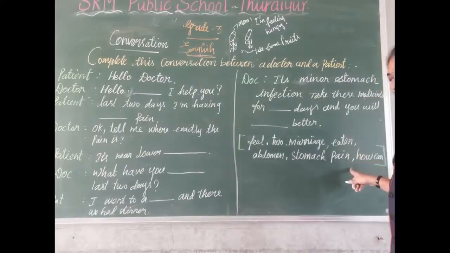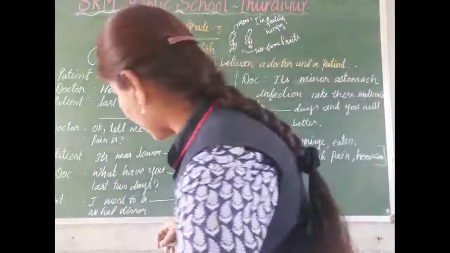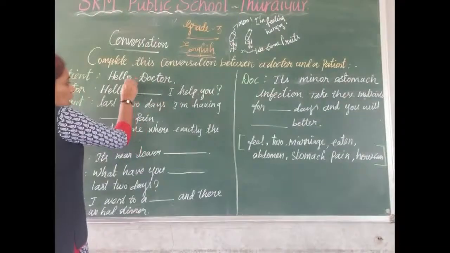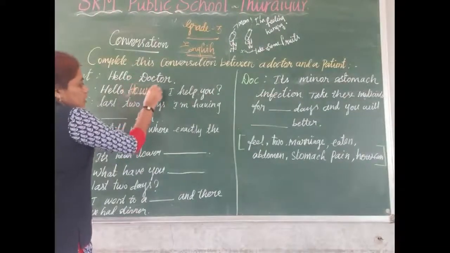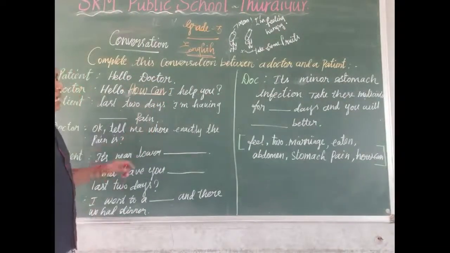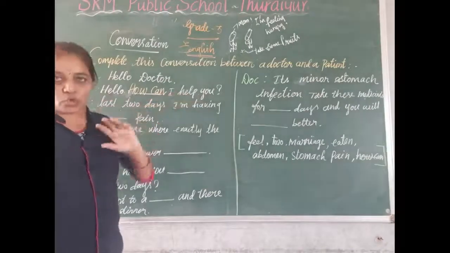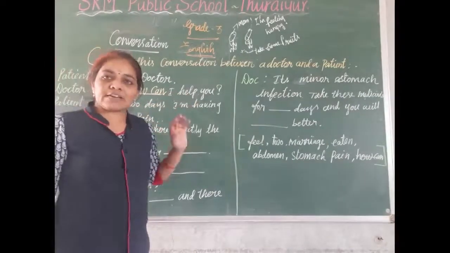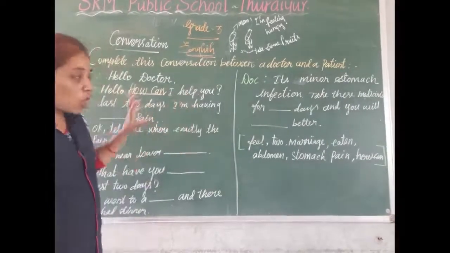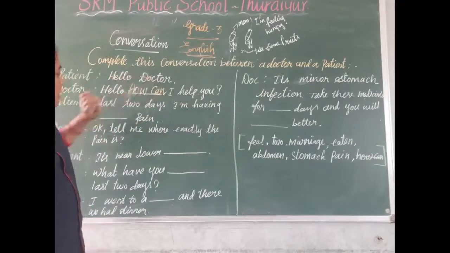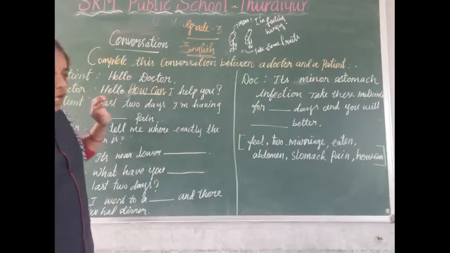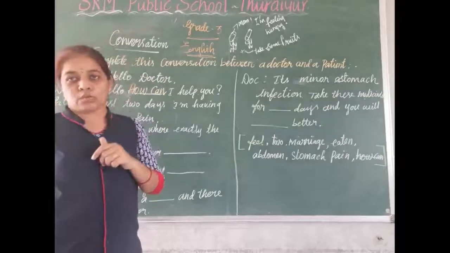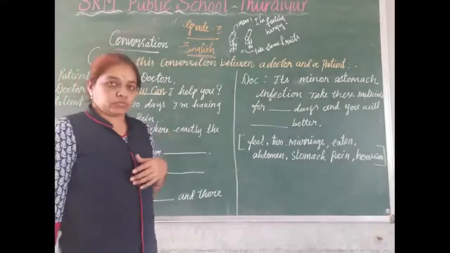Yes, it's the correct answer. So we can write here, how can I help you? Now the sentence gives us complete meaning. Listen. Hello, doctor. Doctor, hello. How can I help you?